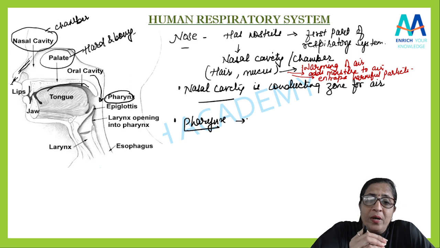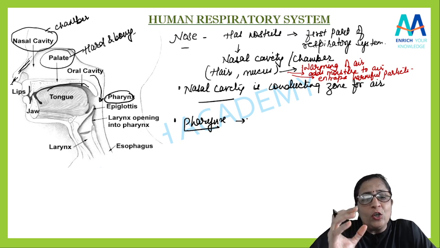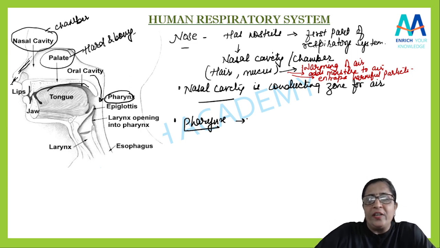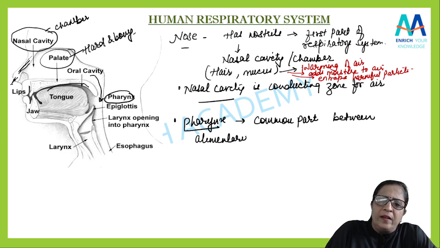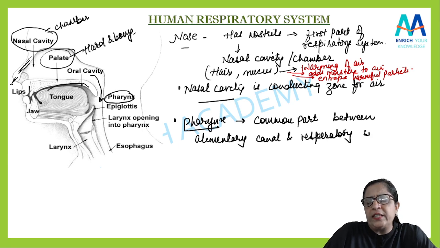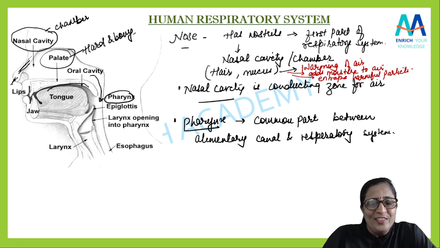And again remember a very important thing: pharynx is a common part between the alimentary canal and respiratory system. That means हम बोल सकते हैं it is a common passage for air as well as food, isn't it?